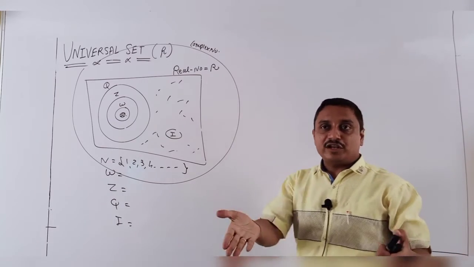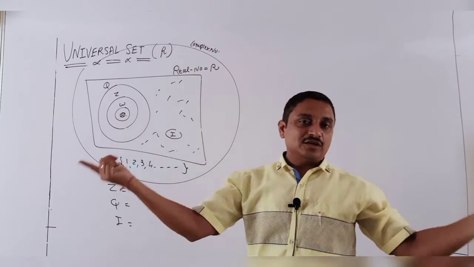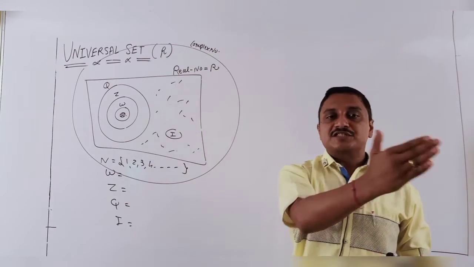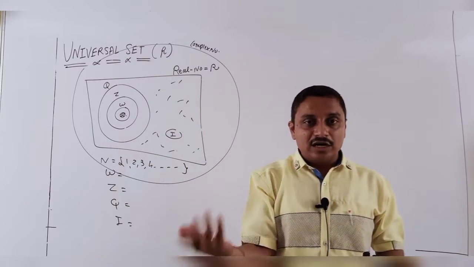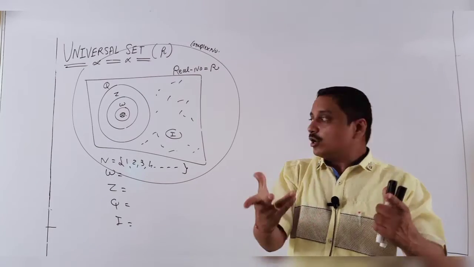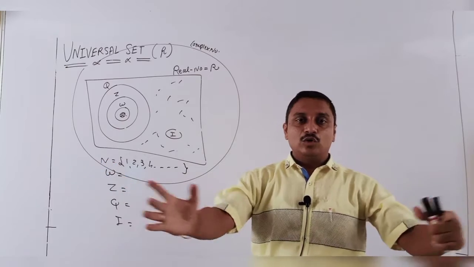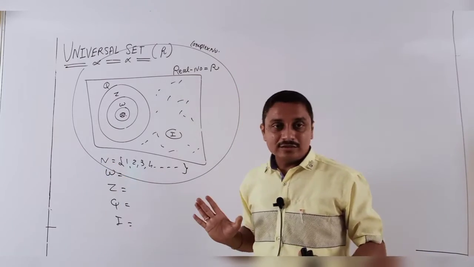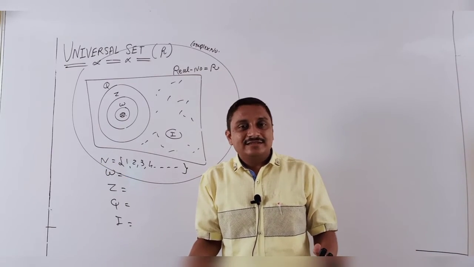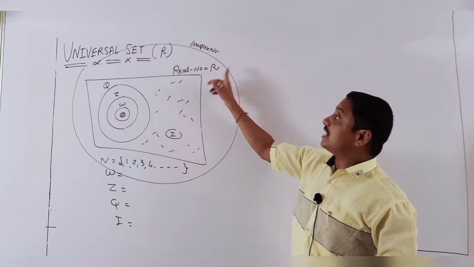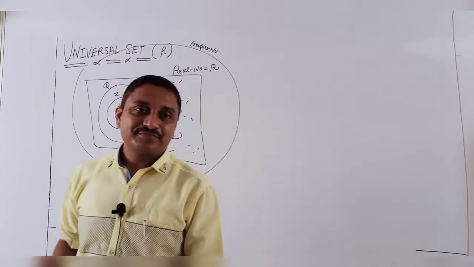Just like an example in our school, our school campus is a universal set. Different types of buildings, different standards, different students, girls, boys, teachers, they all are the elements of this school. But the whole compound, the whole campus, is called our universal set. When we take N to R, our universal set is R. Clear?